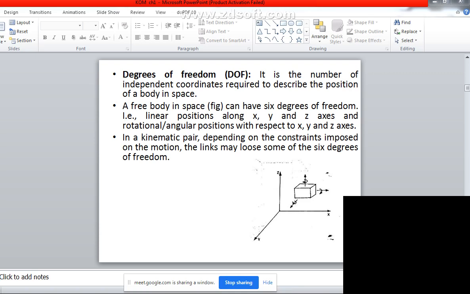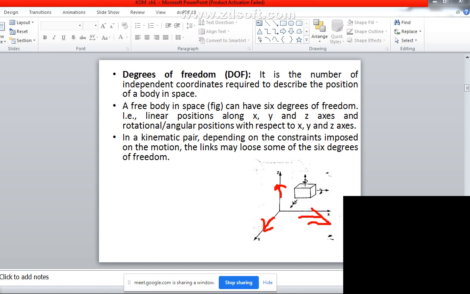In this figure, you can see there are 3 directions. What are the 6 degrees of freedom possible? The body can move in the x direction, the y direction, or the z direction. All 3 directions it can move, a body in space.